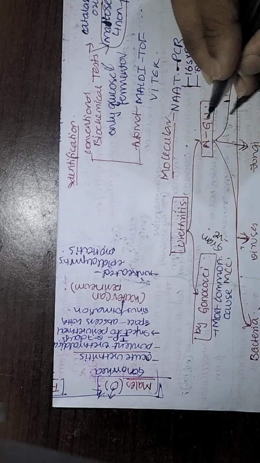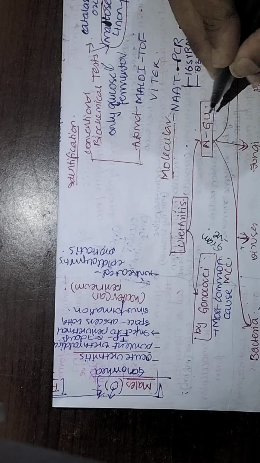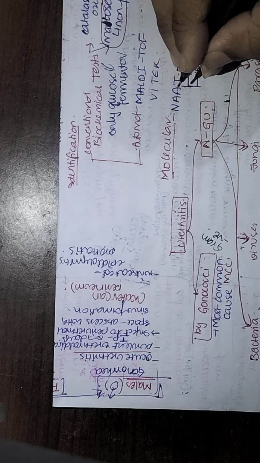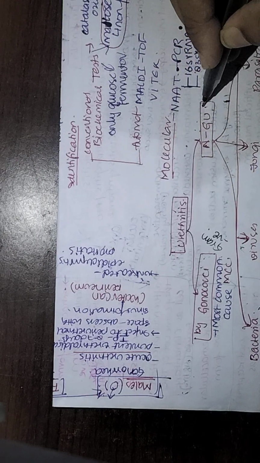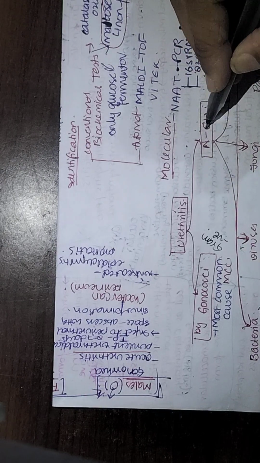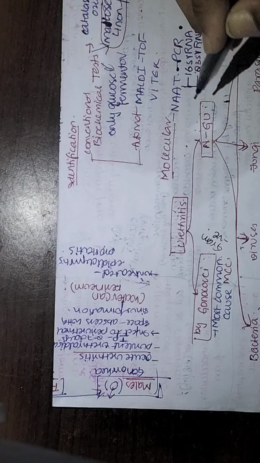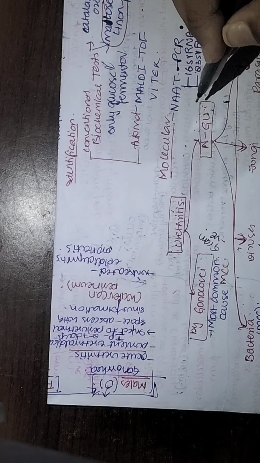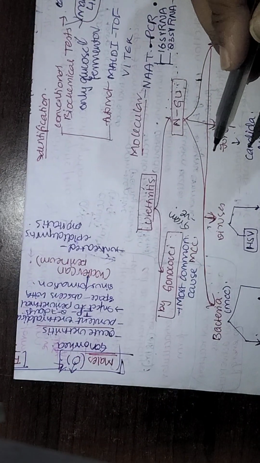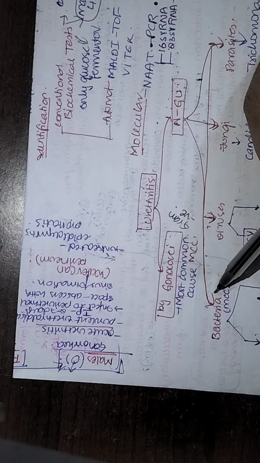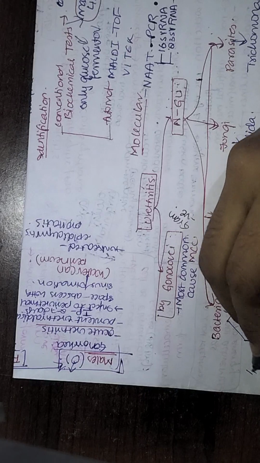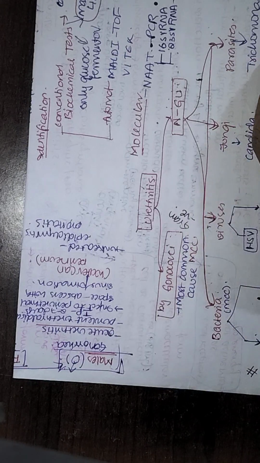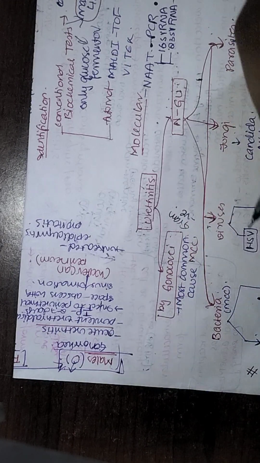Apart from gonococcus, what are the other causative agents which cause urethritis? They are called non-gonococcal urethritis causative members. The non-gonococcal urethritis is caused by various groups of members. For example, among bacteria, it is most commonly caused by Chlamydia trachomatis. This is an important thing that you have to learn. And next, coming to Mycoplasma hominis.